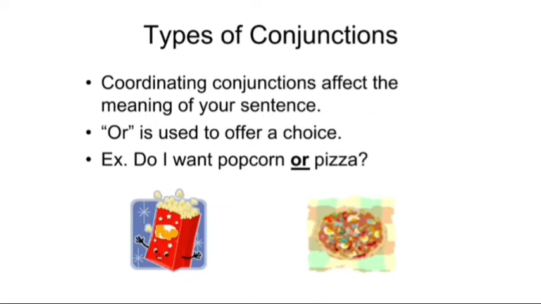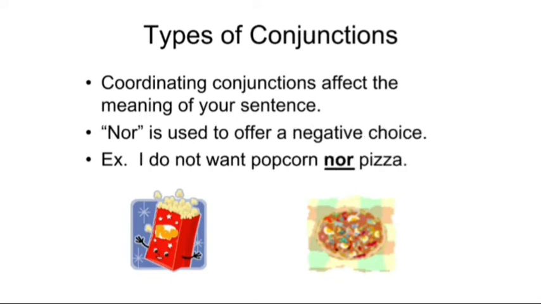Types of conjunctions. Coordinating conjunctions affect the meaning of your sentence. Or is used to offer a choice. Just like, do I want popcorn or pizza? Just like, do you want ice cream or chocolate? So here we get the choice using or.